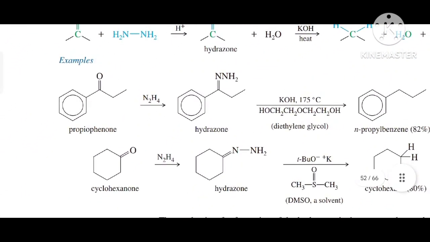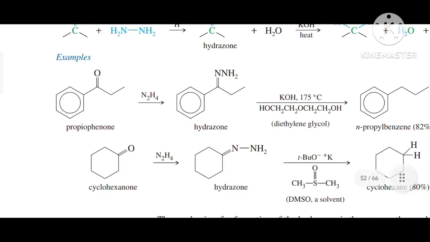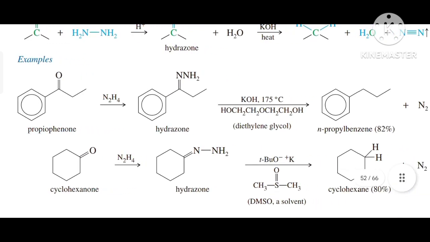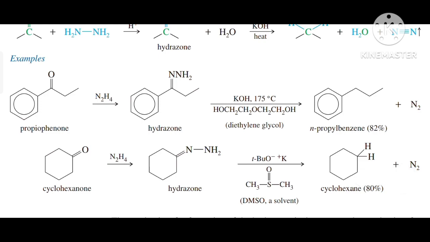Here are some examples. Propiophenone is first reacted with hydrazine to convert it into its hydrazone. When this hydrazone is heated with potassium hydroxide in the presence of diethylene glycol at 175 degrees Celsius, n-propylbenzene is obtained with 82% yield.